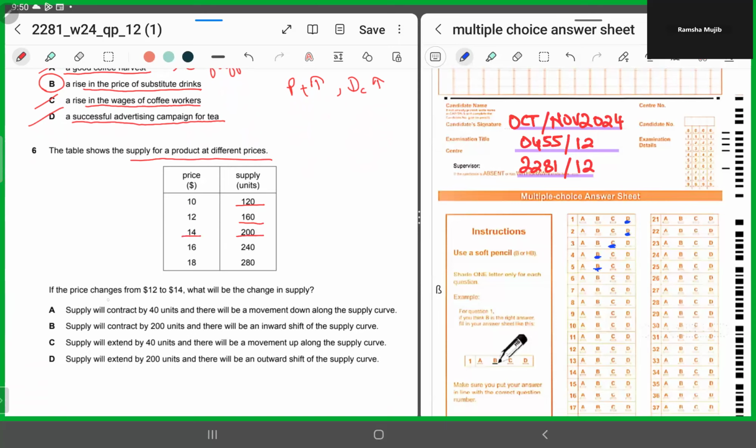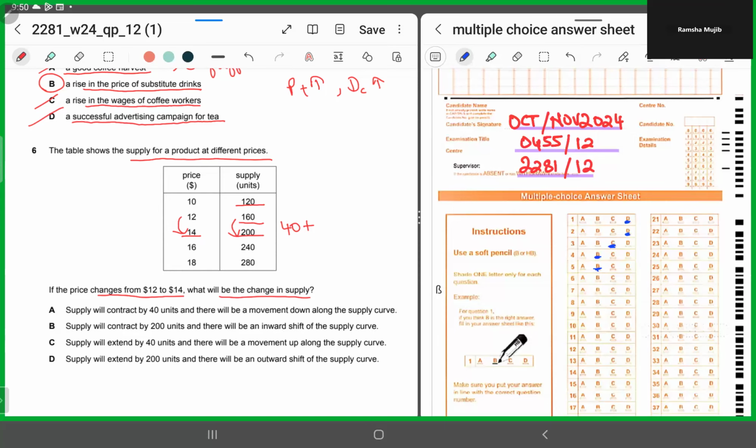Now they're saying if the price changes from 12 to 14, what will be the change in supply? If the price rose from 12 to 14, what happened to the supply? The supply rose by 40 units, right? The supply rose by 40 units. Now let's look at the options.